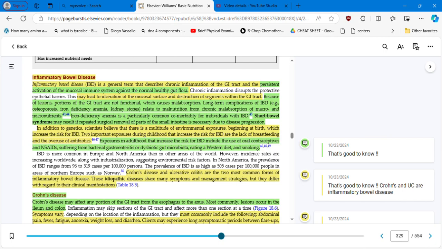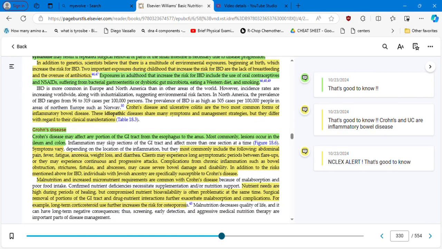So Crohn's disease and ulcerative colitis are the two most common forms of inflammatory bowel disease. Again, Crohn's disease and ulcerative colitis. These idiopathic diseases share many symptoms and management strategies, but they differ with regard to their clinical manifestation. Again, they share many symptoms, but they are different in their clinical manifestations. Okay, so that's good to know. Remember that Crohn's and ulcerative colitis are under the umbrella of inflammatory bowel disease.